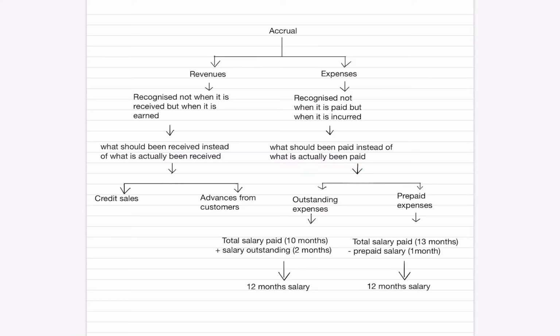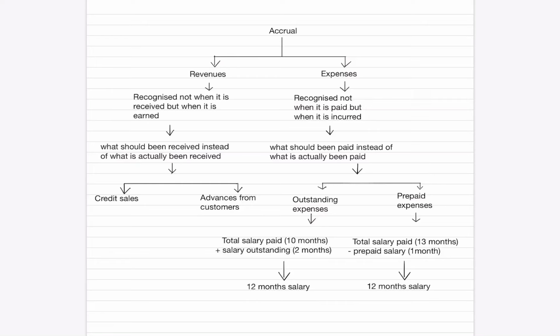For revenue, we will explain this accrual concept with credit sales and advance from customers. So, what is meant by credit sales? Credit sales is the goods being sold to customers on credit, and the customers will pay their amount only at the end of the credit period. In this case, even though the amount has not been received for the goods which had already been sold, it is recognized as revenue because it should have been received by the business, but it is not yet received by the business.